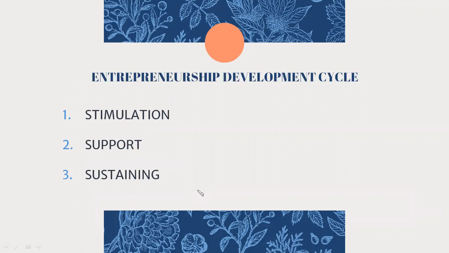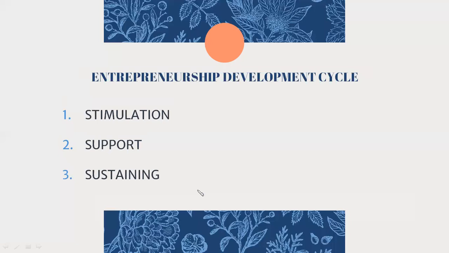Next is the entrepreneurship development cycle. Now we are discussing entrepreneurship development, project development, and all in this module. We have already seen a lot about entrepreneurs. They play a very important role. They play a key role in the economic development of the country. We have seen different types of entrepreneurs, and we have also seen how entrepreneurial characters are developed and how many people successfully come out as highly achieving entrepreneurs.